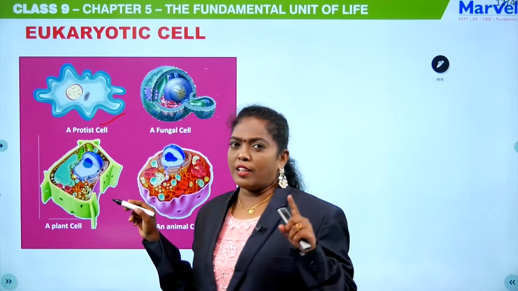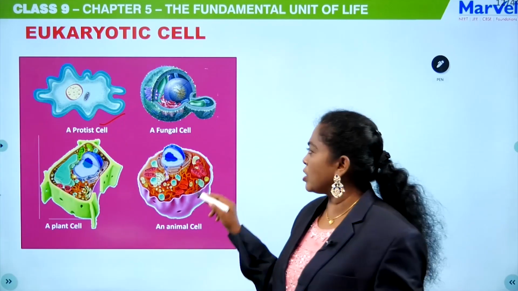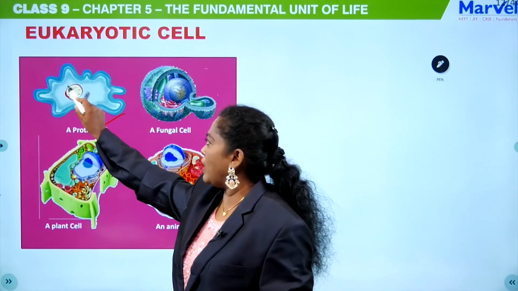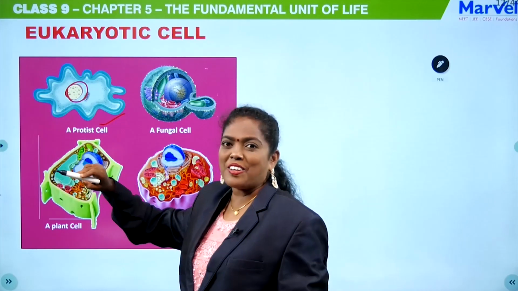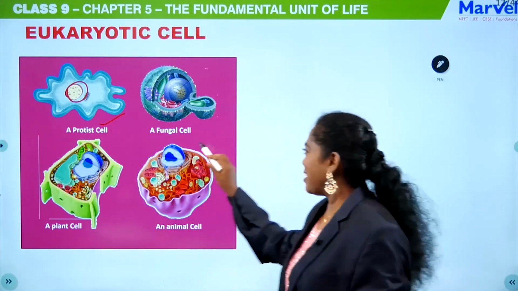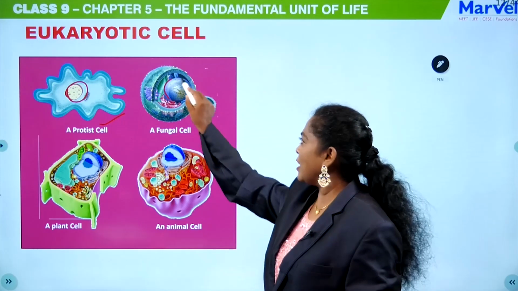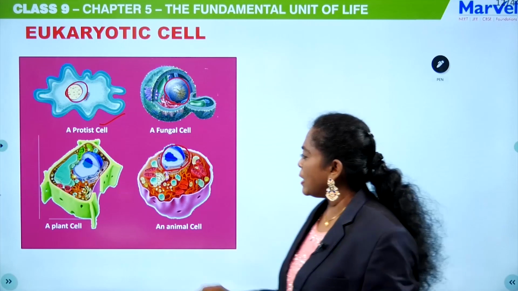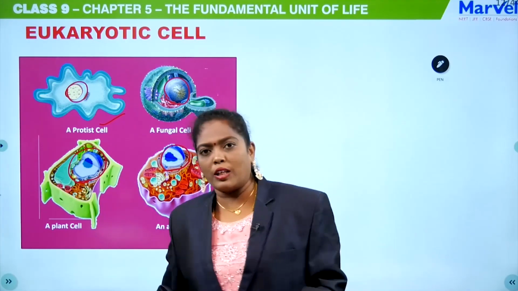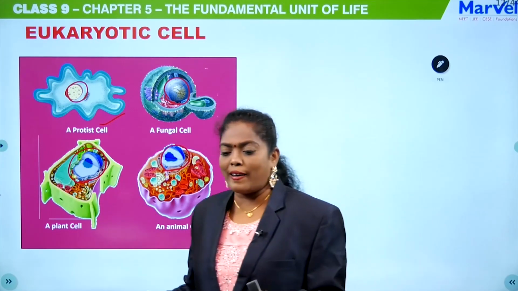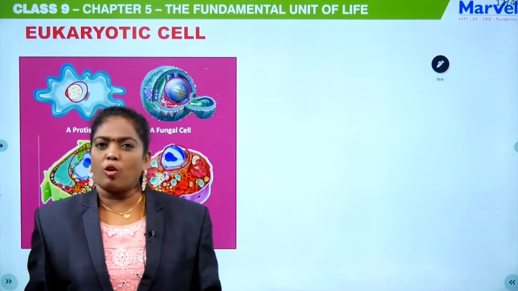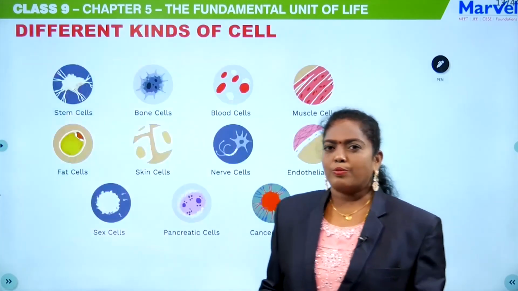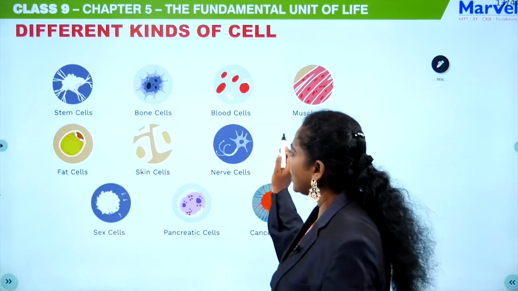Eukaryote, there are protista. Okay, so only the monerans are prokaryotes, all the other things are eukaryotes. Protista, you can see the well developed nuclear membrane here. Then the fungal cell, it has a well developed nucleus. Animal cell, well developed nucleus. Plant cell, well developed nucleus. If an organism has a well developed nucleus, then you will call that a eukaryotic cell. Okay, yeah. So you can see different kinds of cells, students.